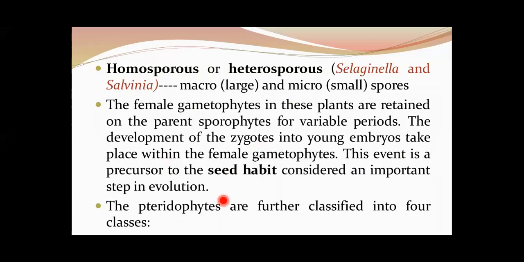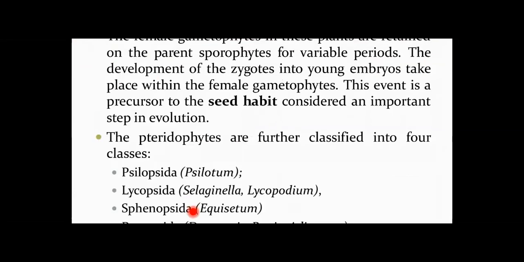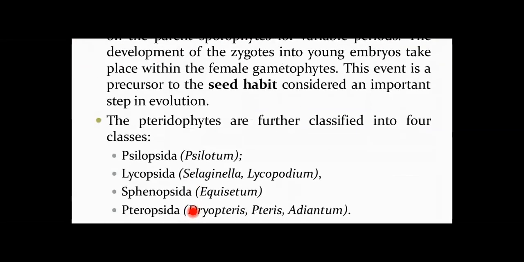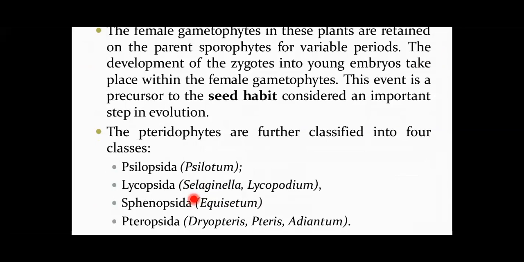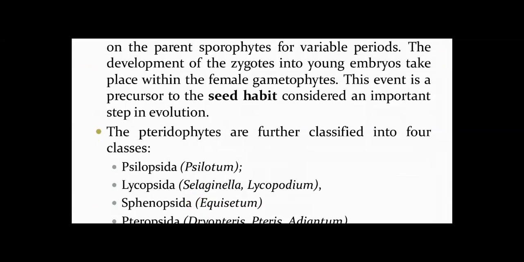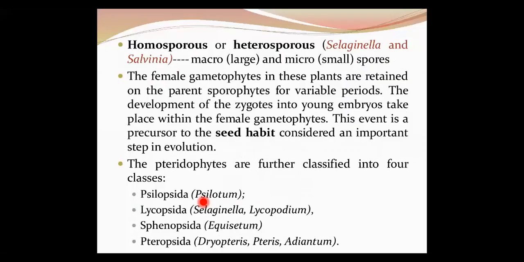The seed habit is first seen in pteridophytes, and this is a very important step in evolution. These pteridophytes are further classified into four classes, as you know: Psilopsida, Lycopsida, Sphenopsida and Pteropsida, with their respective examples.